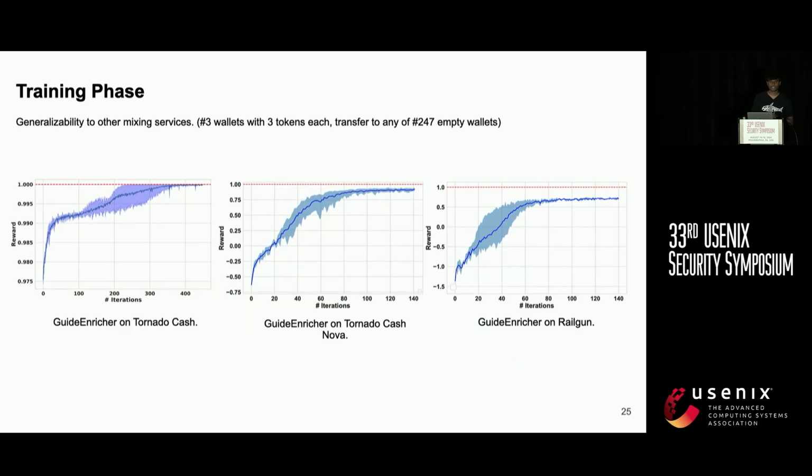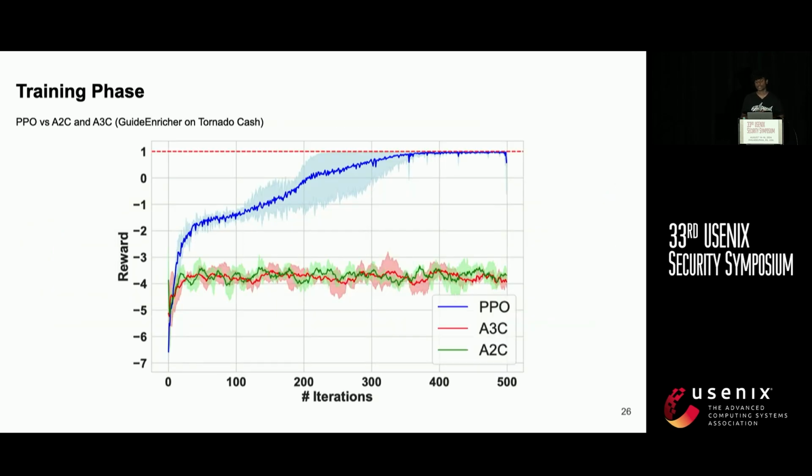So likewise, we conduct this experiment on different setups under different simulations. As you see in these results for the simulation, the agents try to transfer 9 tokens spread into 3 wallets to 247 empty wallets. As you've seen, in all 3 setups, like Tornado Cash Nova and Railgun, the agent converged to optimal and near-optimal normalized rewards, which means the agent was successfully able to come up with evasion strategies to bypass the detector. Also, we utilize the PPO algorithm to train our agents, and we compare with other learning algorithms like A3C and A2C to make sure that the proximal policy optimization algorithm performs better, as we picked.